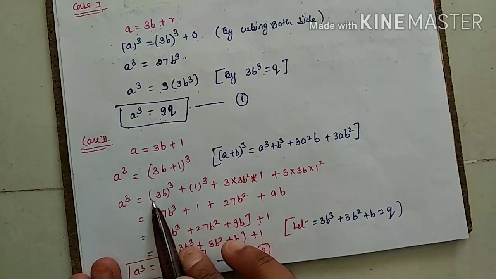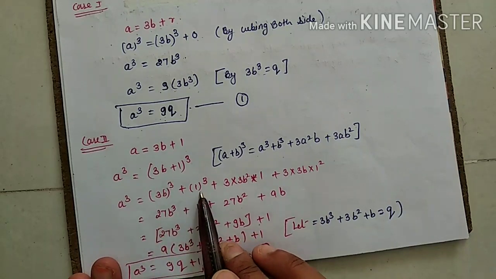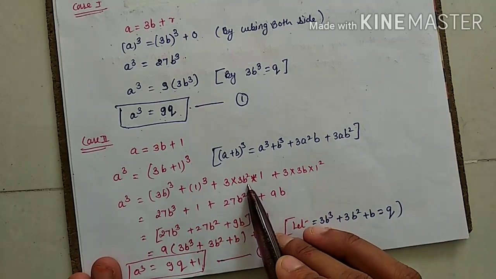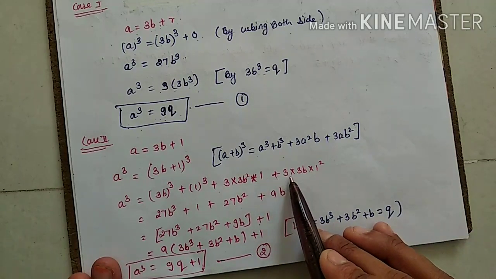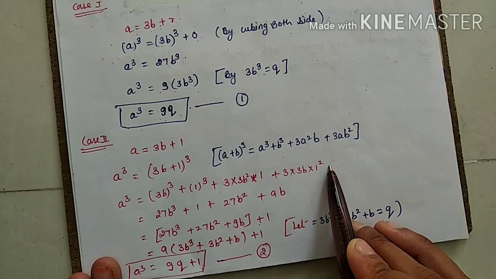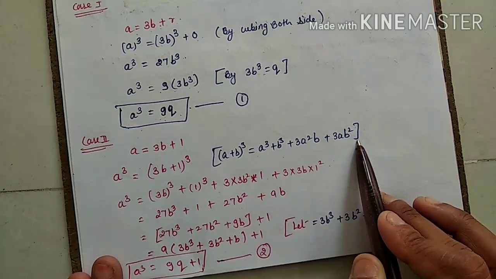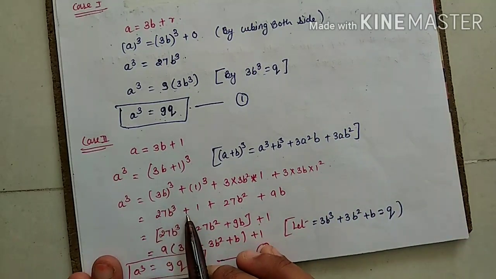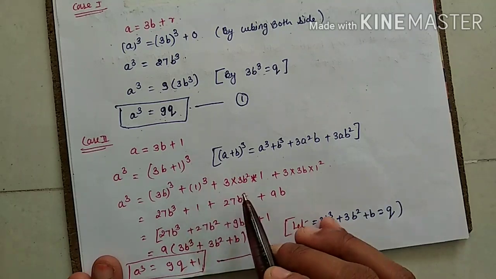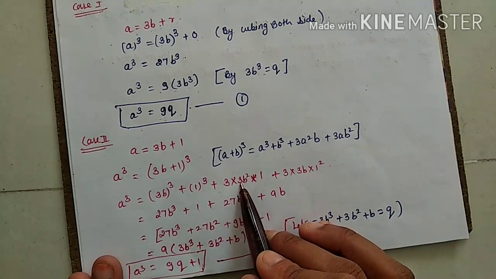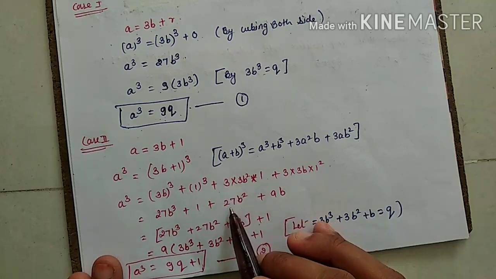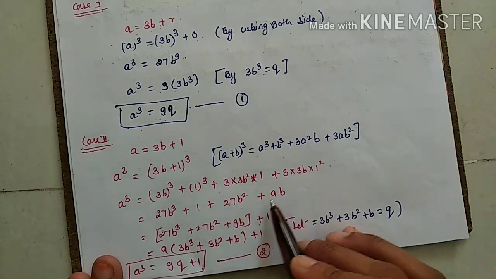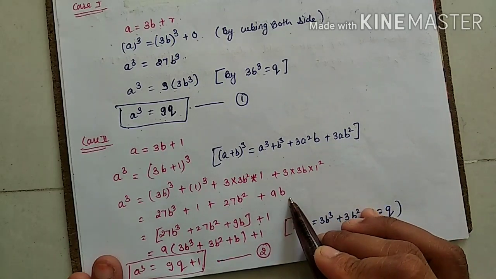So a's cube equals (3b)'s cube plus 1's cube plus 3 into 3b square into 1 plus 3 into 3b into 1 square. By applying the identity, (3b)'s cube means 27b's cube, plus 1's cube means 1, plus 3 into 3 square, which is 9, 9 3s are 27, into 1, 27b square, plus 3 3s are 9b.